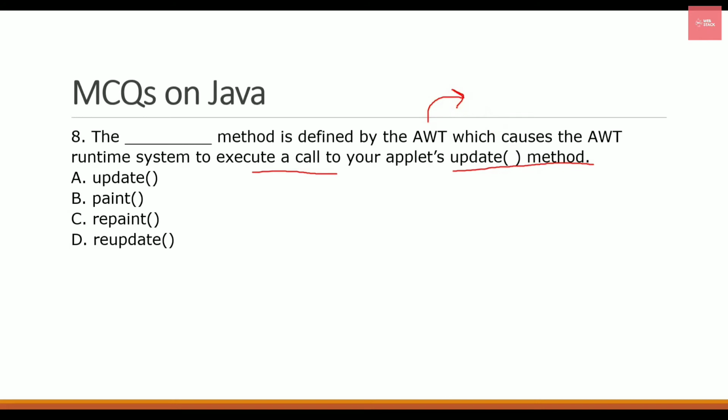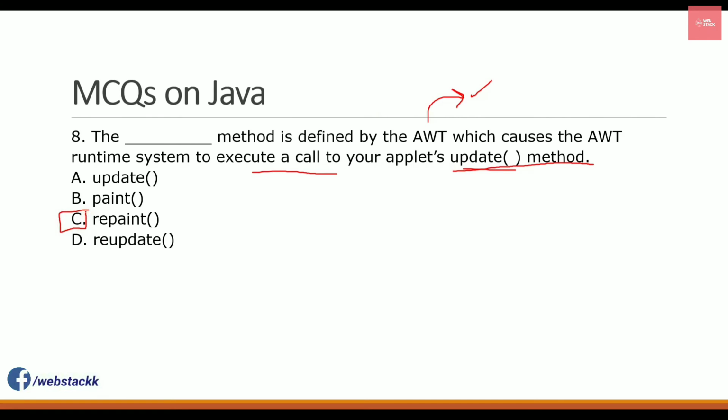We have already seen how we can execute an applet, and there are two ways to run it. It can be using the browser window or it can be the applet viewer. So here they are asking which function actually calls the update method. The update method is actually called by the repaint method, which is there inside applet.